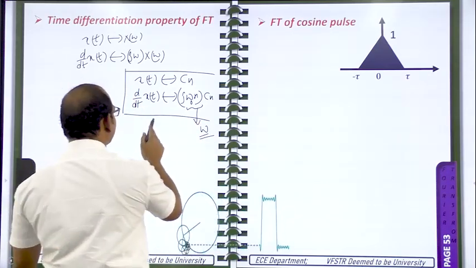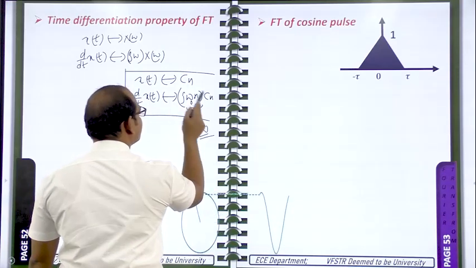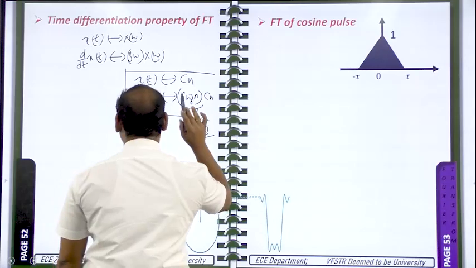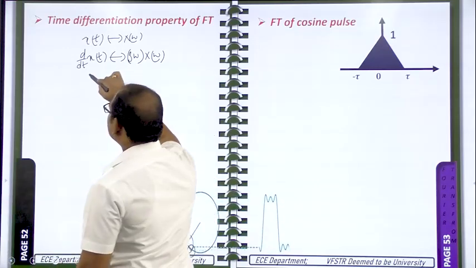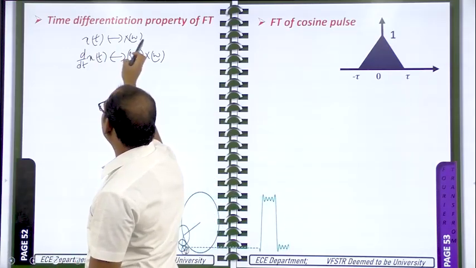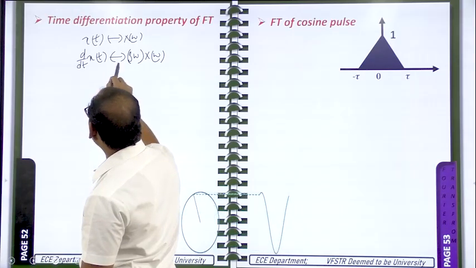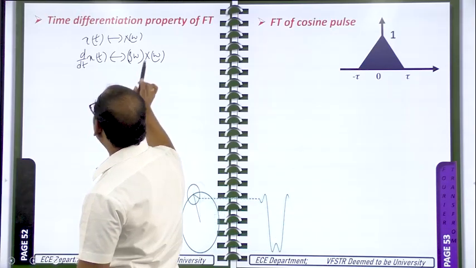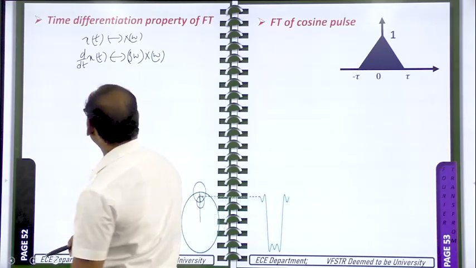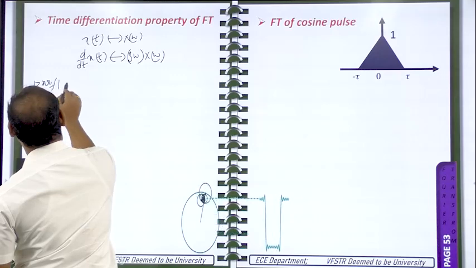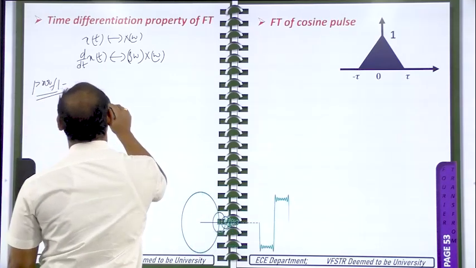So we did the differentiation in the time domain. So in the frequency domain the Cn is multiplied with n omega naught. Similarly, in the Fourier transform also, x of t has the Fourier transform capital X of omega, and d by dt of x of t has the Fourier transform j omega into capital X of omega. Okay. So for this one, the proof is like this.